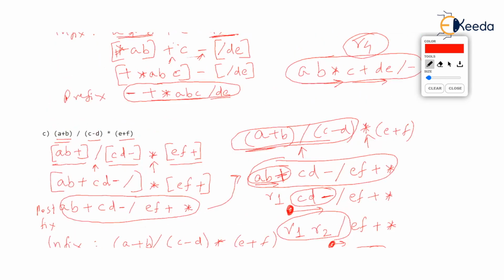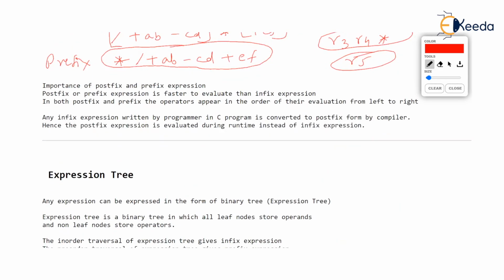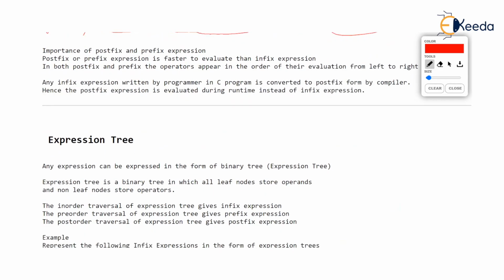That's what I have written as far as the importance of postfix and prefix is concerned. See that postfix or prefix expressions are faster to evaluate as compared to infix. In both postfix and prefix, the operators appear in the order of their application or evaluation from left to right. You don't have to bother about whether you can apply the operator now, isn't it? They are already arranged in the order of their application.